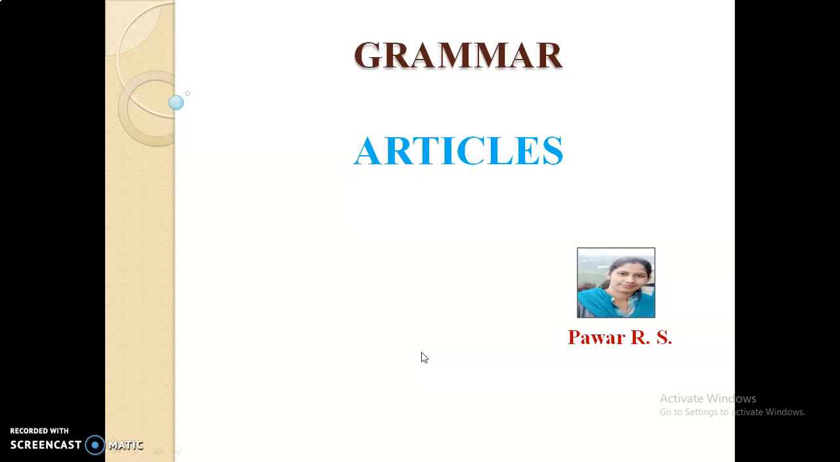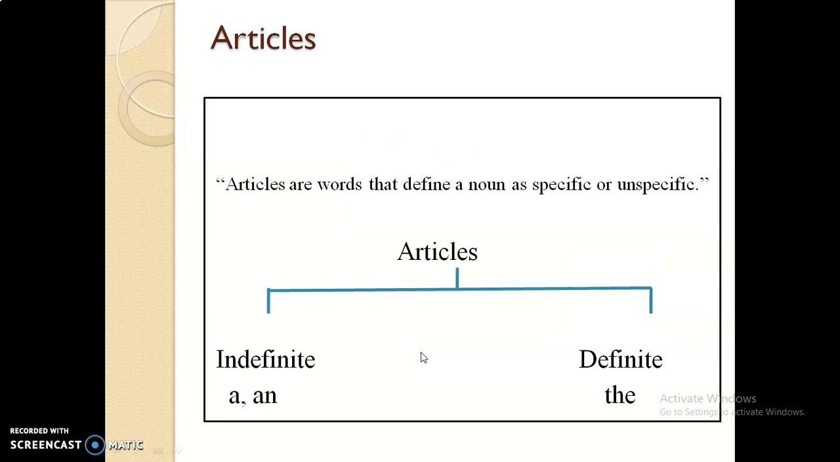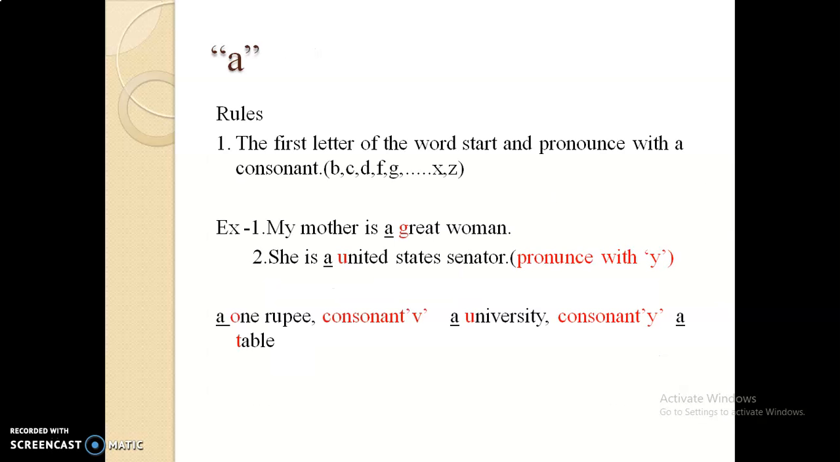Today our topic is articles. So start with the definition of articles. Articles are words that define a noun as specific or unspecific. It means that when we talk about anything that is particular or general, we indicate it using articles. There are two types of articles: indefinite, a or an, and definite, the.